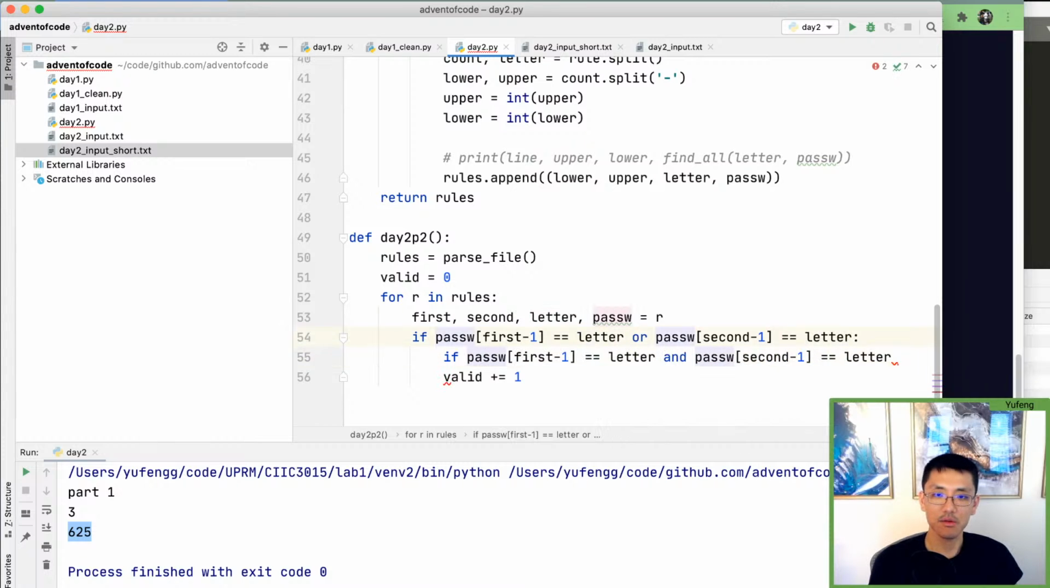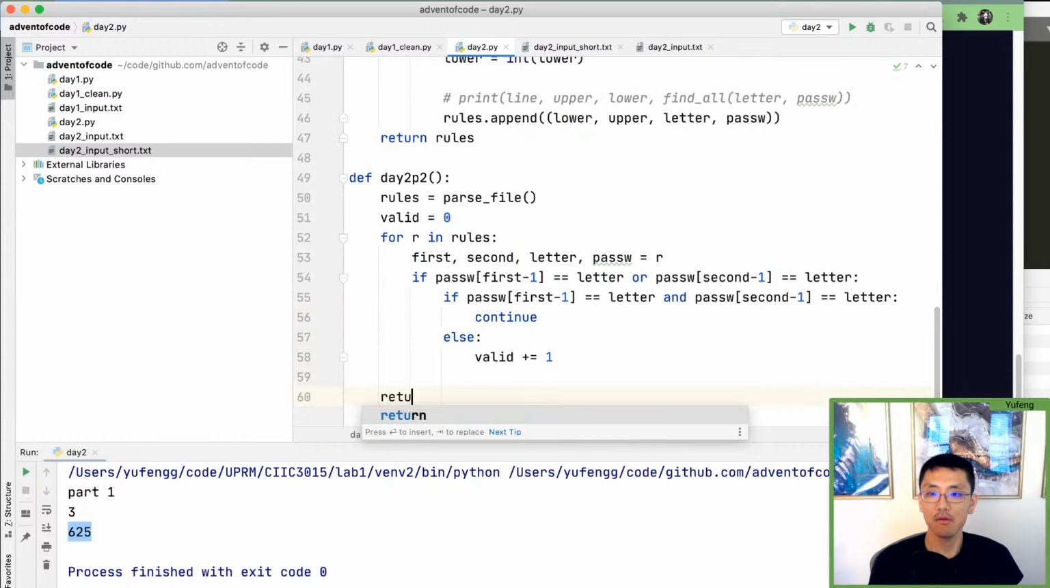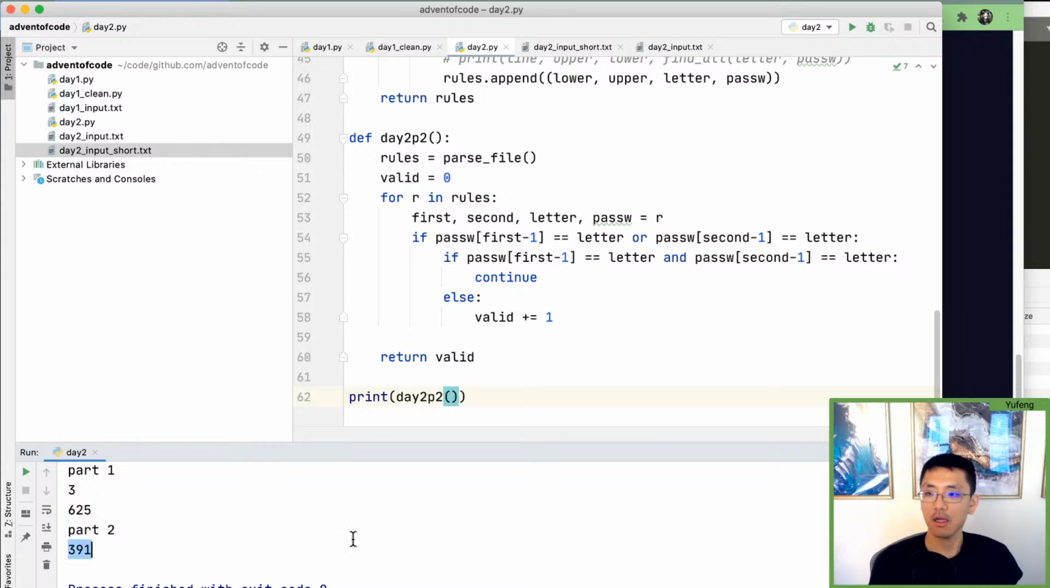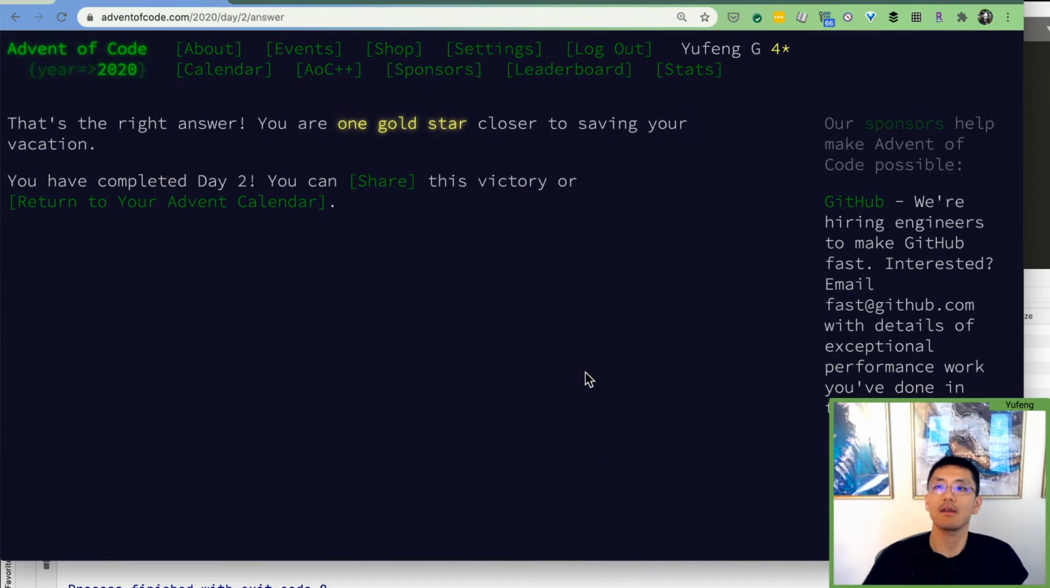So first we check, does one of them have it? If one of them has it, we check, do both of them have it? If both of them have it, we continue. But if not both of them have it, that implies only one of them has it, then we say valid plus 1, return valid, print day 2 part 2, run it, and I'm getting a smaller number than before. That seems promising, and we're there.